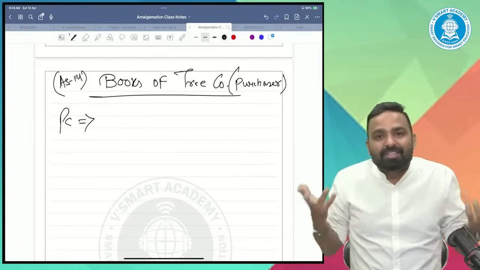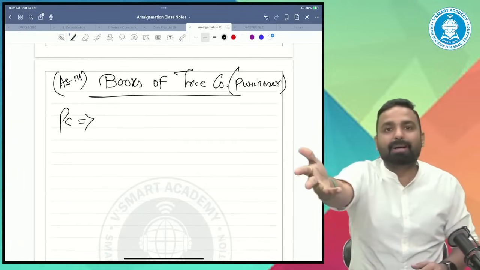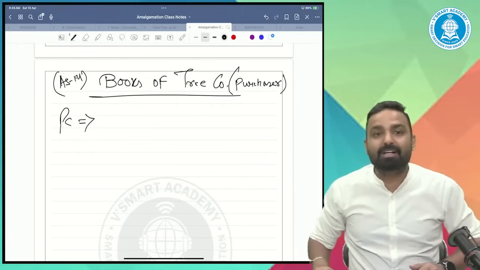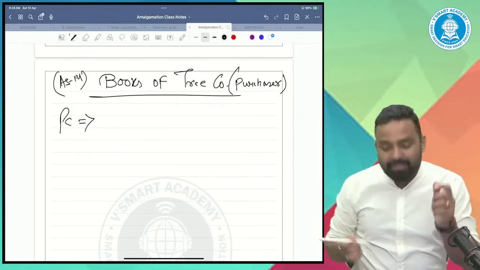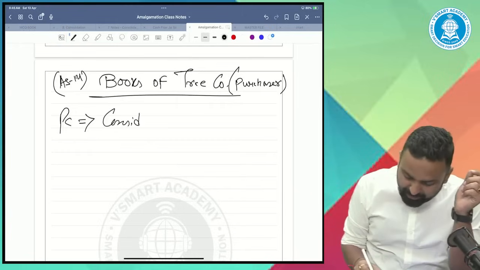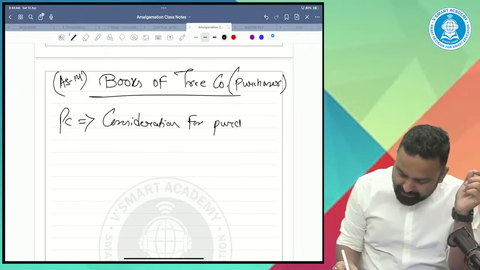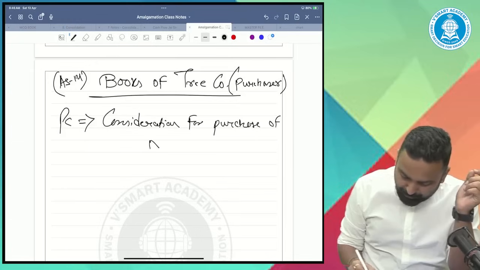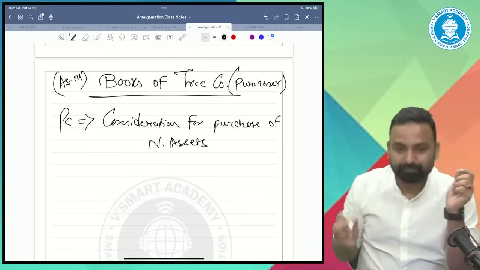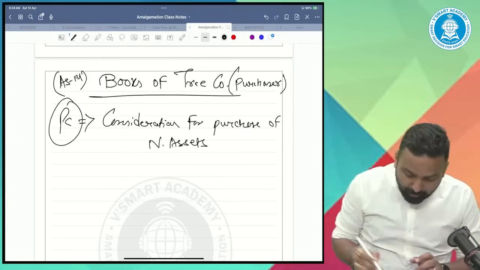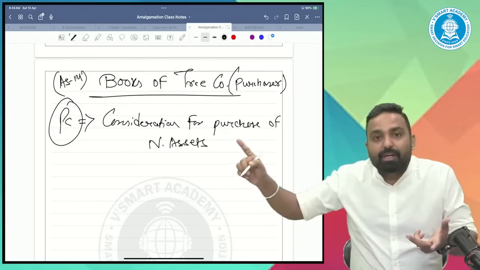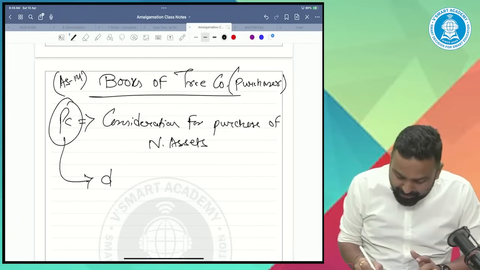So PC is a consideration in return for purchase of net assets. PC is consideration for purchase of net assets. When we talk about PC, who pays or discharges it?